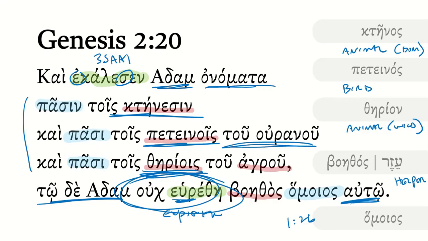And so the animals don't work. Something that is more in the likeness of Adam is needed. So that's where Genesis is going to go next. But this is Genesis 2, verse 20.